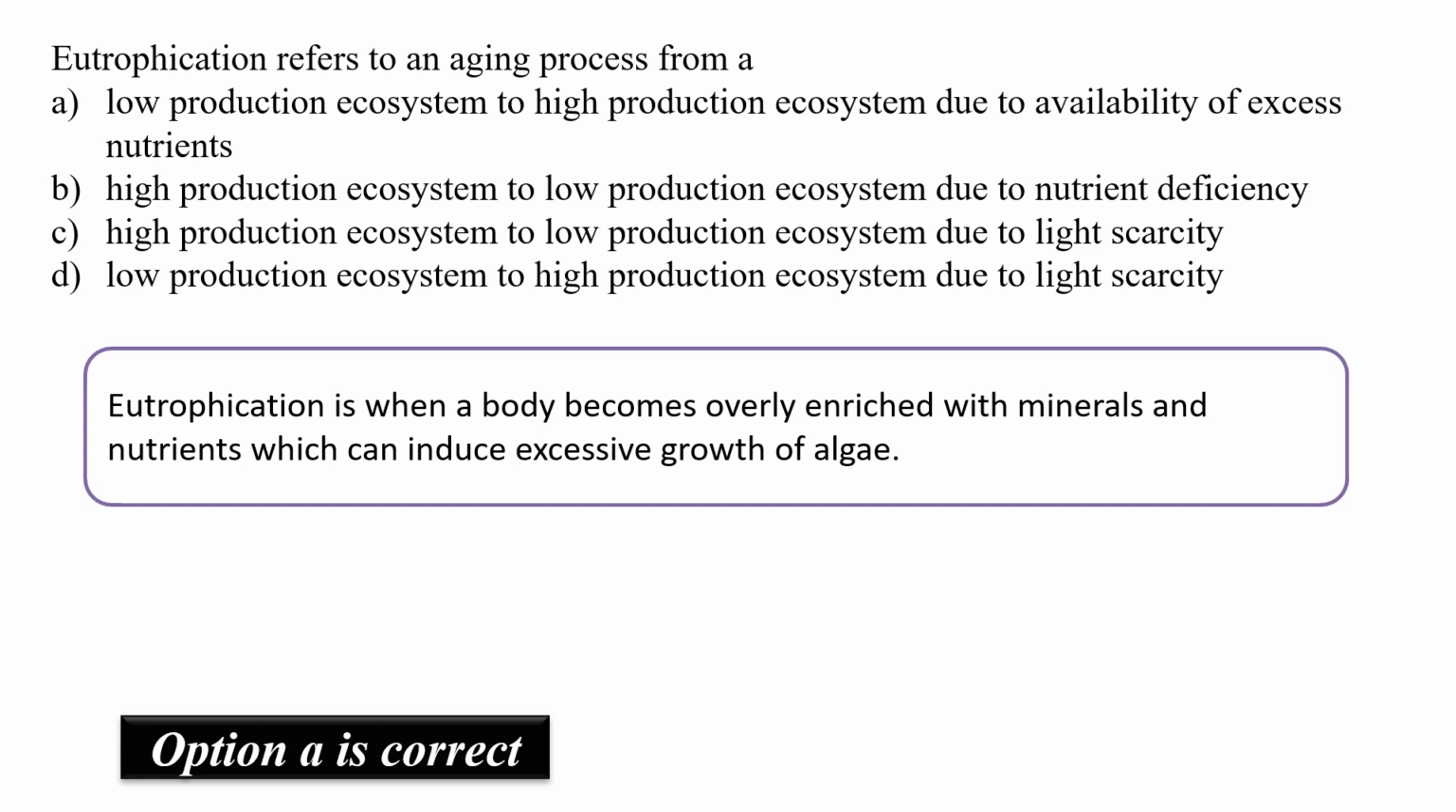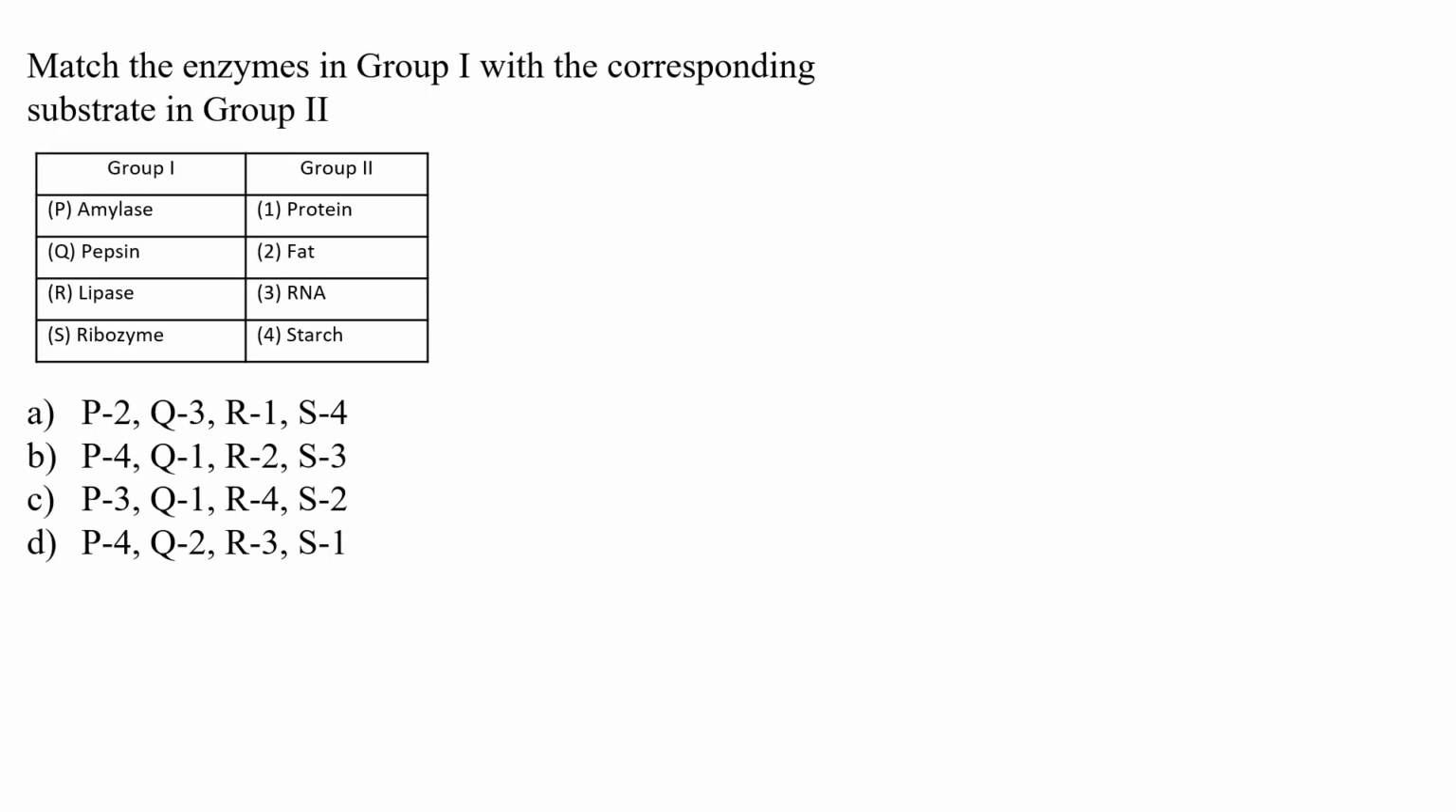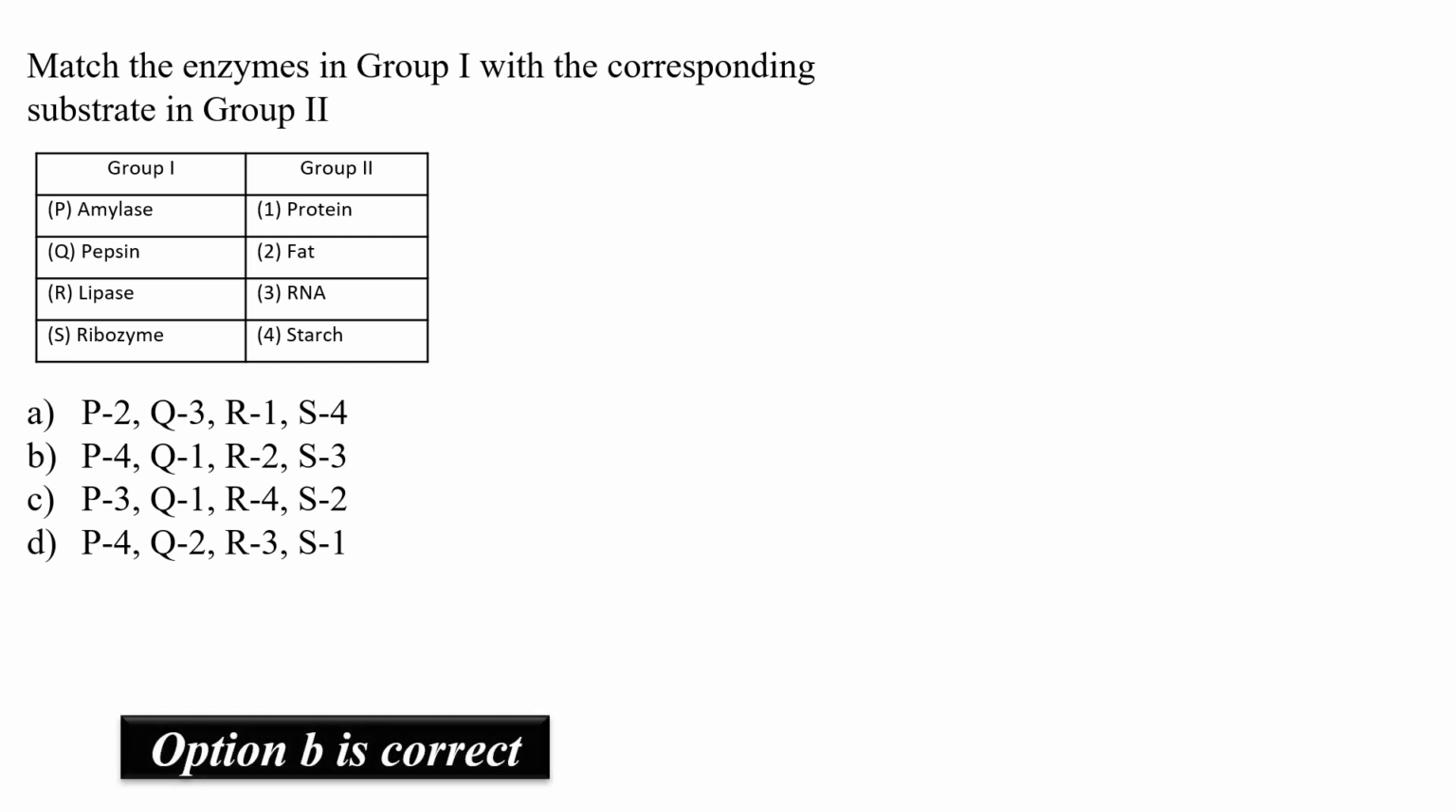Okay, so next question is, match the enzymes in group 1 with the corresponding substrate. Now in group 1 we have different enzymes and then we have substrates. This is a factual question, you have to understand this thing. Amylase is responsible for starch degradation. Pepsin is responsible for protein degradation. Lipase is associated with fat metabolism, while ribozyme is responsible for RNA degradation. So yes, option B matches the correct options. So yes, option B is a correct answer.